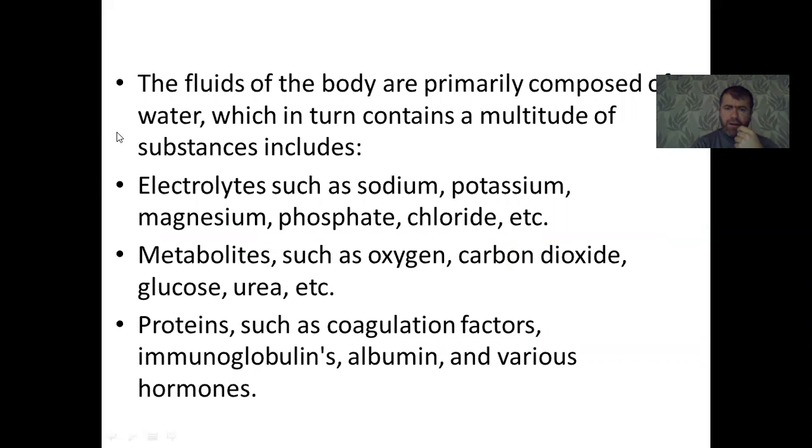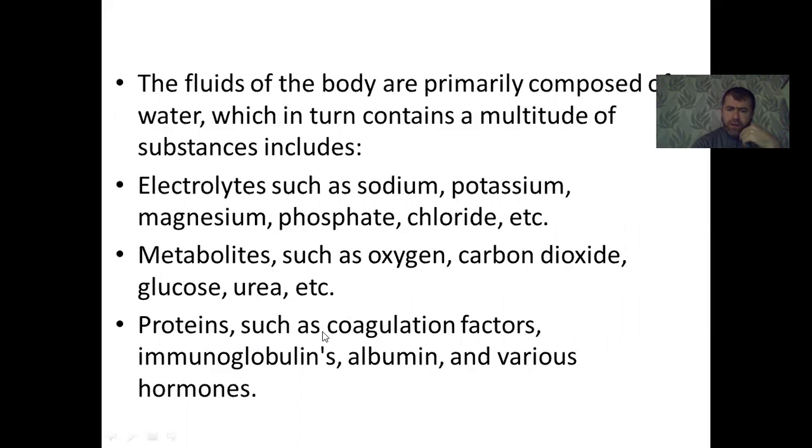The fluids of the body are primarily composed of water, which in turn contains a multitude of substances. Mainly it's water that contains chemical substances like electrolytes such as sodium, potassium, magnesium, phosphate, chloride, and others, and metabolites such as oxygen, carbon dioxide, glucose, urea, uric acid, creatinine, and others.